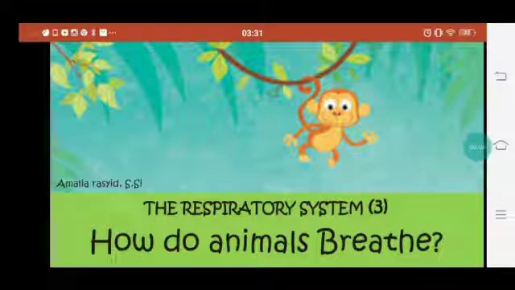Today we will study the last part of the respiratory system, part 3. In this part we will discuss how animals breathe. Do you still remember the definition of breathe? Breathe is to take in oxygen and give out carbon dioxide. So we will talk about how animals take in oxygen and give out carbon dioxide.